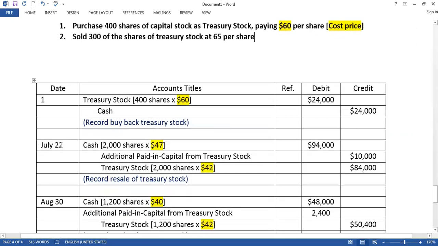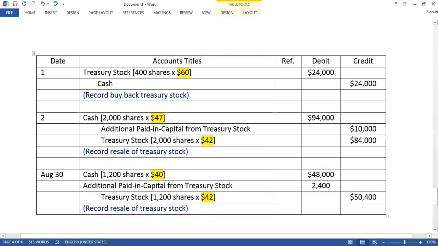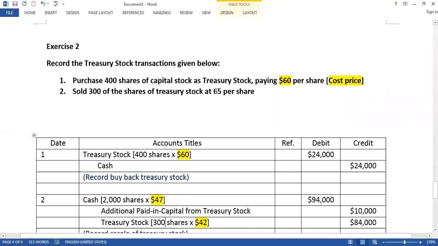Now we are in the second transaction. The company sells treasury stock. How many treasury stock does the company sell? The company sells 300 treasury stock, right? And what was the market price? I told you that this is the market price.